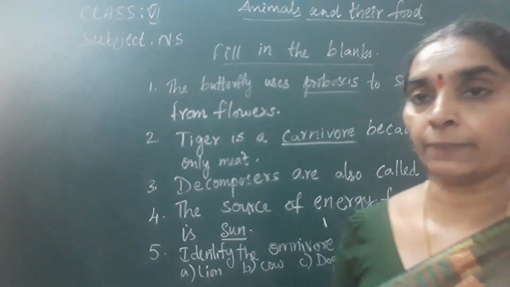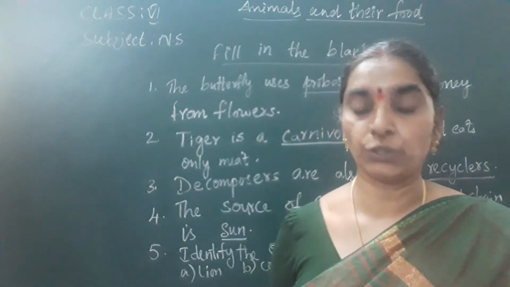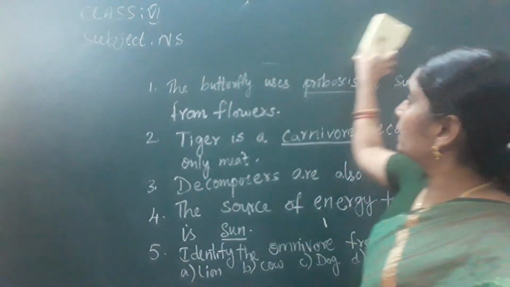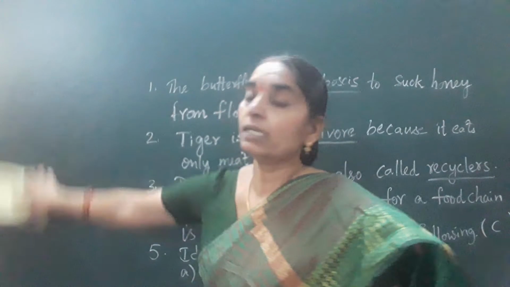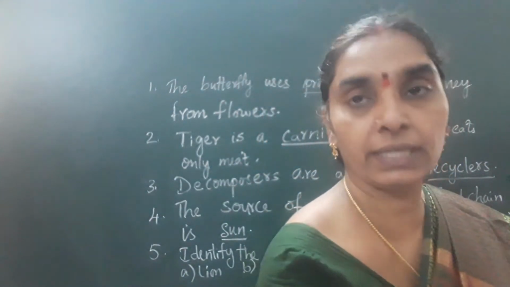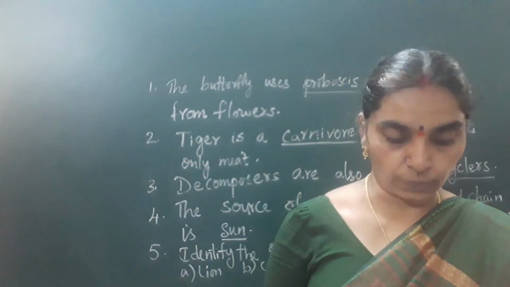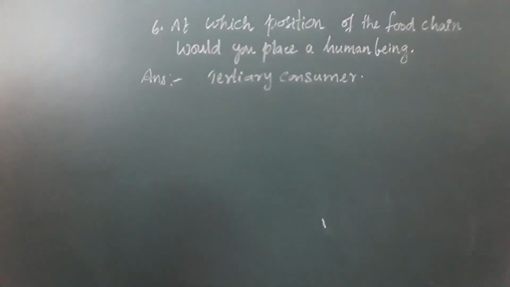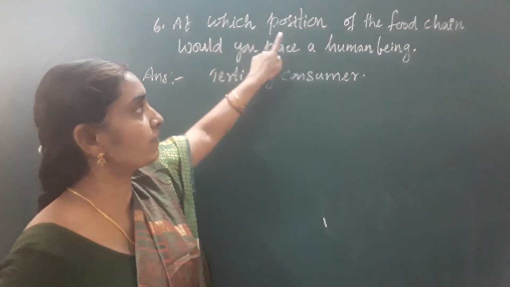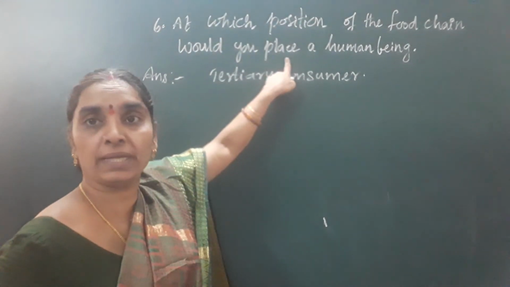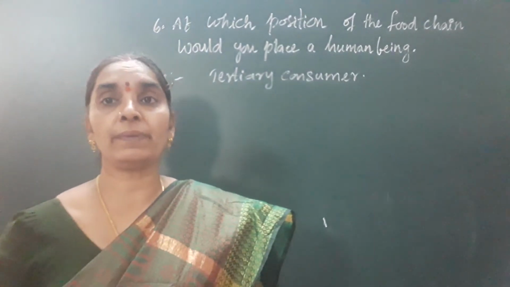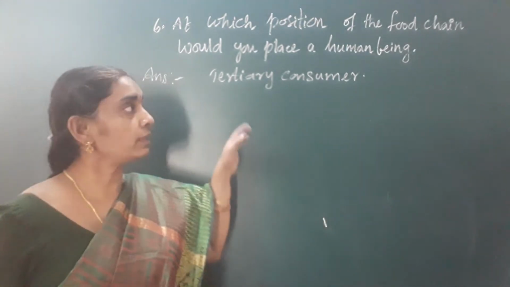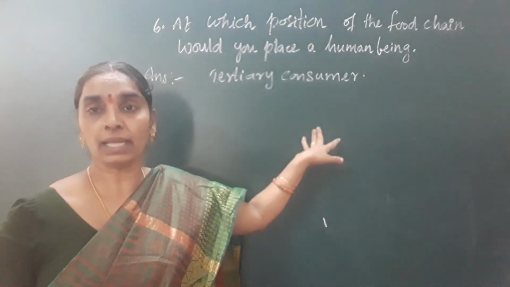Next one is, in which position of the food chain would you place the human being? Human being is a tertiary consumer. Note down that one also. At which position of the food chain would you place a human being? Because you know very well that human beings also depend upon the carnivores like snakes and all, so he can be placed under the tertiary consumer.